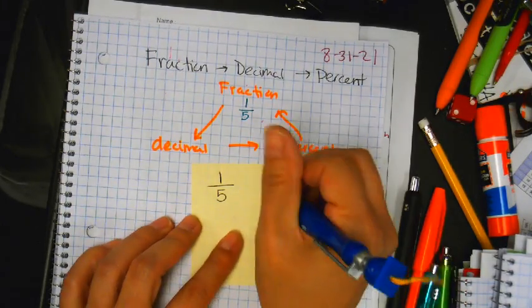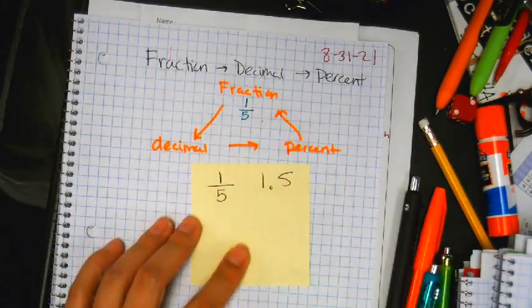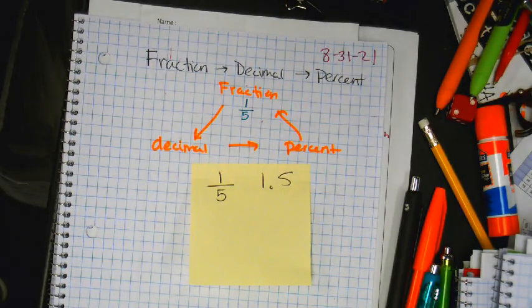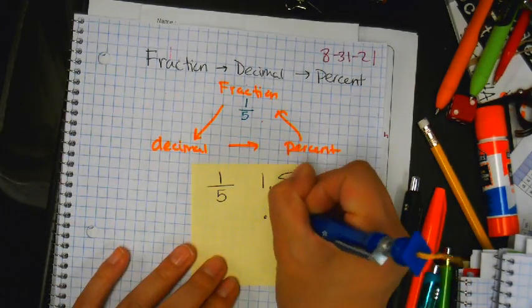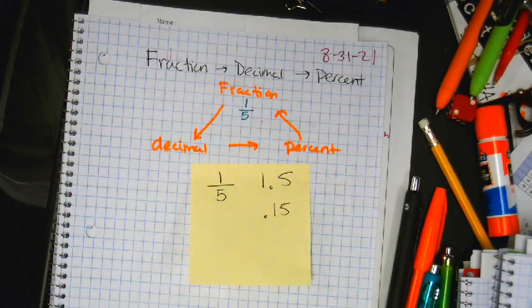Oh, Miss O'Malley, it's 1.5. Well, why is it 1.5? Well, because there's a 1 and a 5, so isn't it just 1.5? Oh, no, I was just kidding, Miss O'Malley. It's 0.15. Well, why? Because there's a 1 and a 5, and don't we just stick a decimal in front of there? None of you would ever make that mistake, right? Probably. I do have students who do that, and I'm like, no, sorry, math is not that easy. There is work to do.